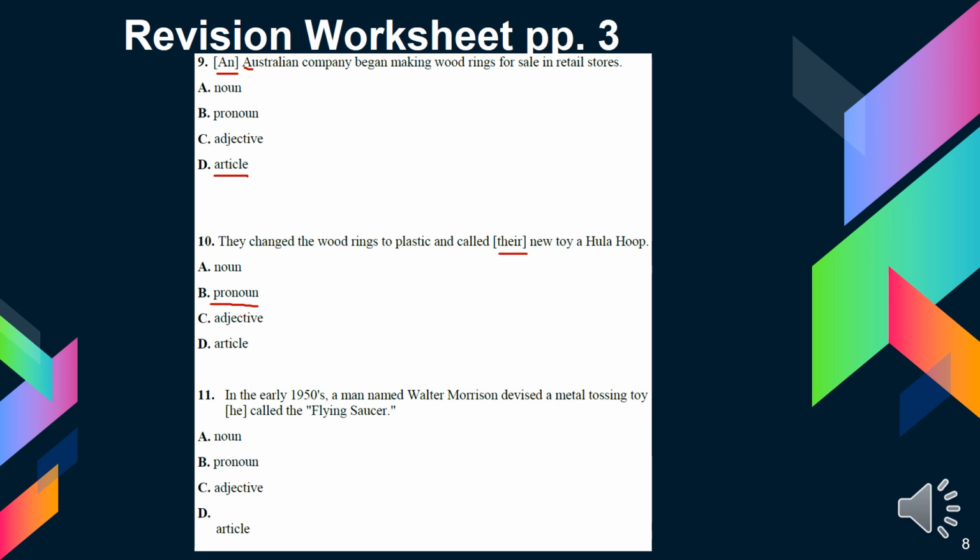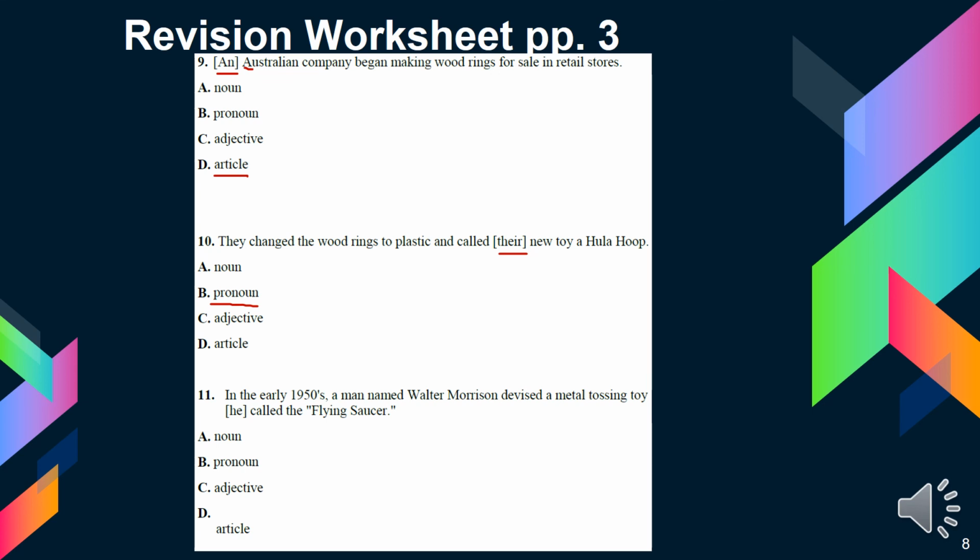Okay, number 11. In the early 1950s, when we read the date, we divide it like this. 1950s. A man named Walter Morrison devised a metal tossing toy. You know, when you toss, you throw something and it comes back to you. A tossing toy he called the flying saucer.